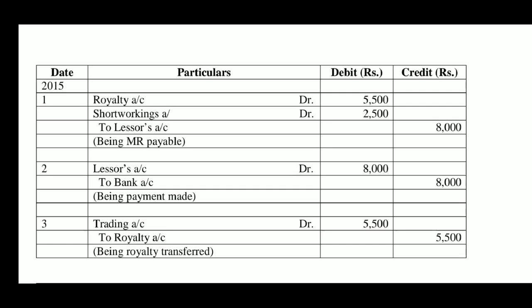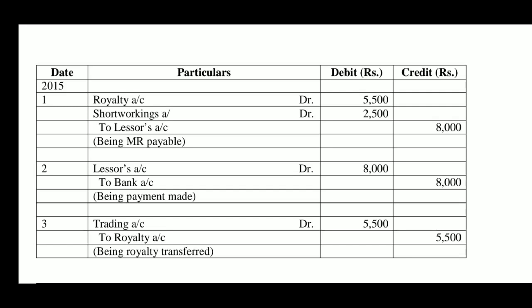Royalty account debit 5,500, short workings account debit 2,500, to lessor's account 8,000. Here, lessor's account is credited with minimum rent 8,000, out of which 5,500 is the royalty and the difference is short workings 2,500, being minimum rent due to the lessor.